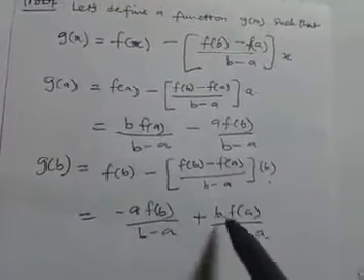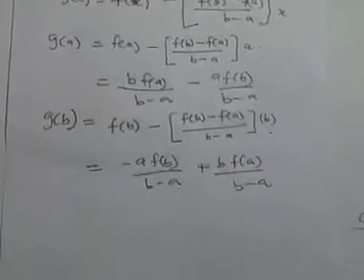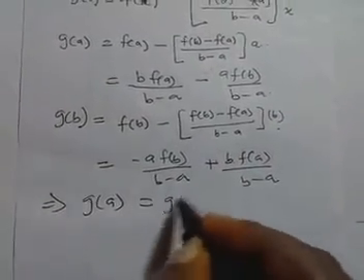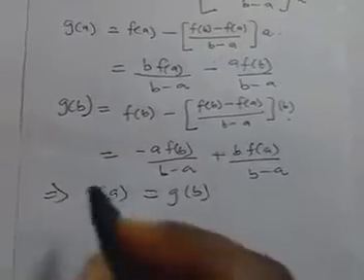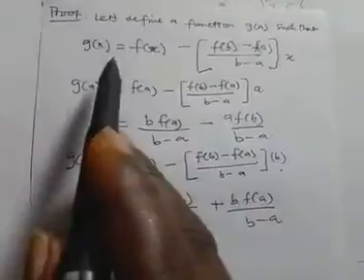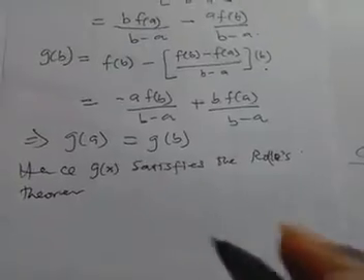So you see that this thing and this thing are the same after we simplified. So this implies that g of a is equal to g of b. Hence g of x satisfies Rolle's theorem.